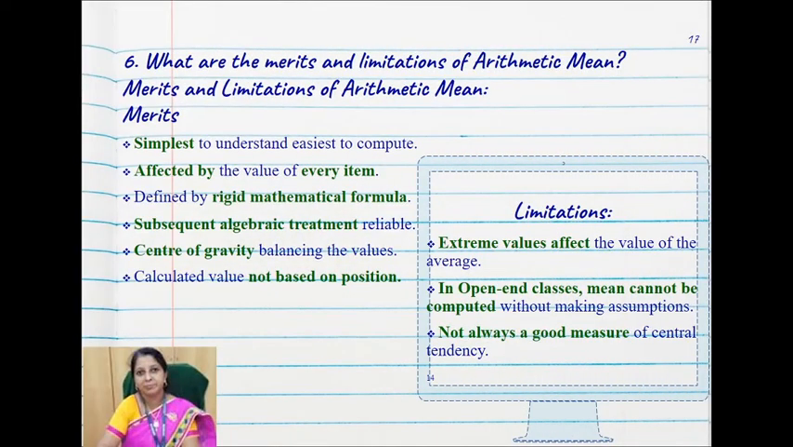Now, a recap of what we have already seen, the merits and limitations. Merits: simplest, affected by every item, rigid mathematical formula, subsequent algebraic treatment is possible, center of gravity, balancing the values, and not based on position. The limitations: affected by extreme values. In open-end classes, mean can't be computed, and it is not always a good measure of central tendency.